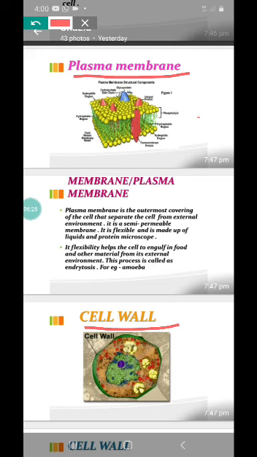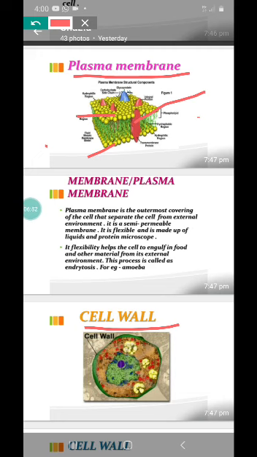And what is it made up of, children? It is made up of lipid layers. These yellow colored structures are the lipids, and also proteins. You can simply say they are made up of proteins and lipids.